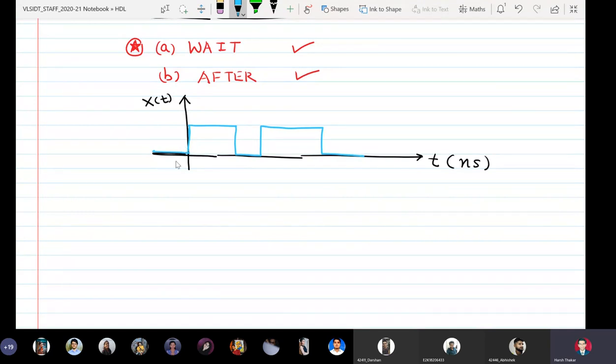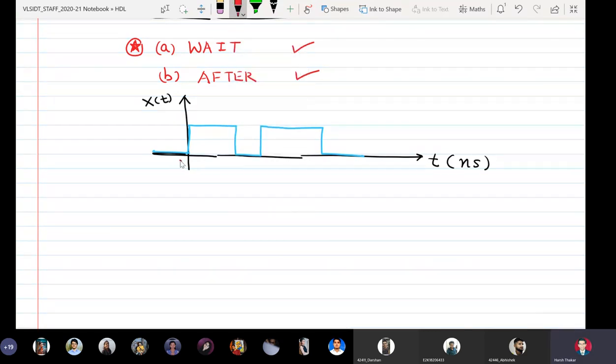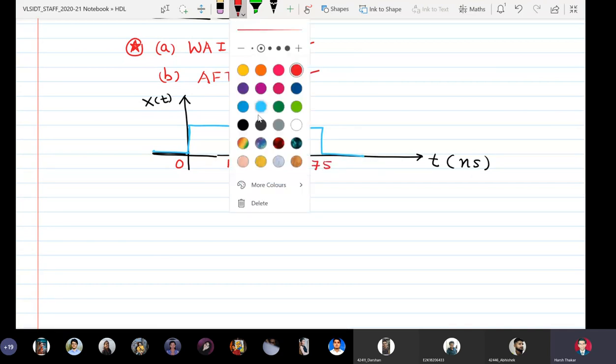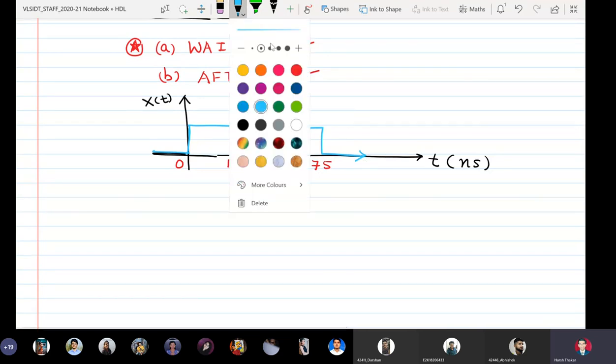Okay, so my signal looks something like this and I want to write a VHDL code for generating this signal. Now I will also put time markers here. Naturally this is 0. Say this is 10. This is 25. This is 75. And then you know that this goes to infinity.